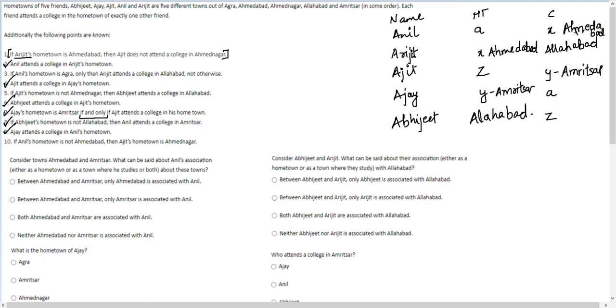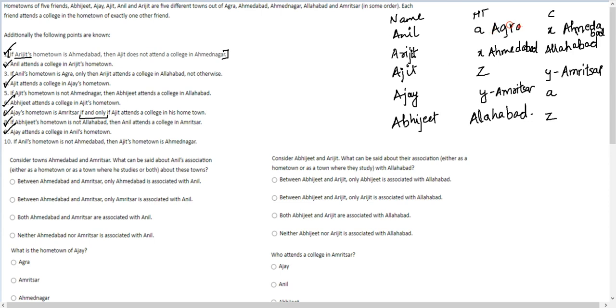Ahmedabad. X is Ahmedabad. Okay, A and Z are left. So we have also taken care of the first statement now. Let's look at the third statement. If Anil's hometown is Agra, only then Arijit attends the college in Allahabad, not otherwise. Arijit attends the college in Allahabad, yes. So Anil's hometown is Agra, that is also known.